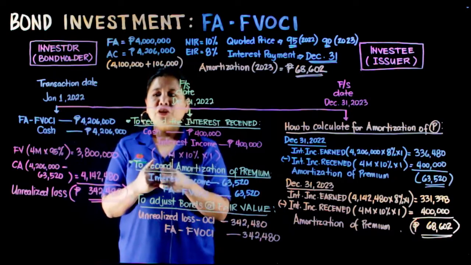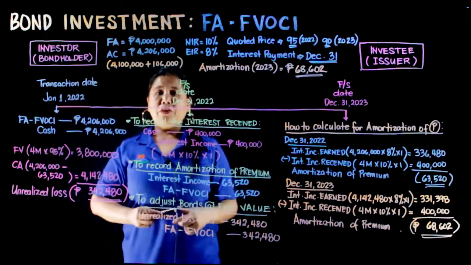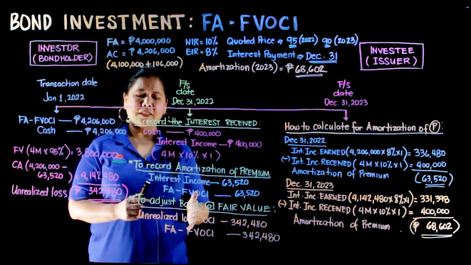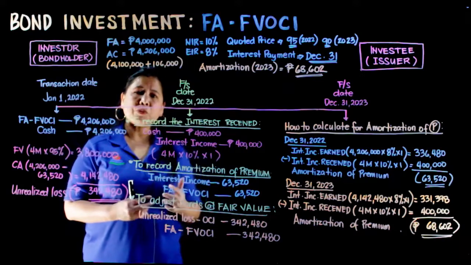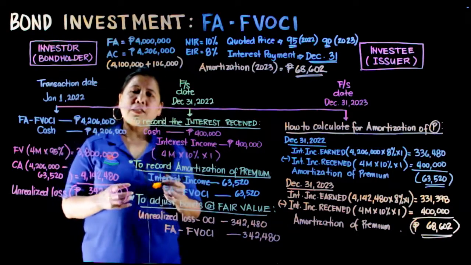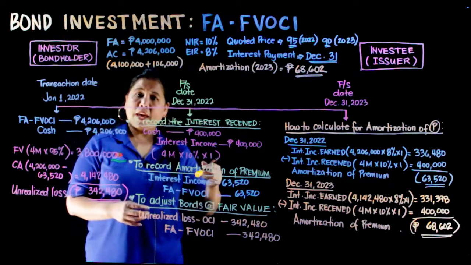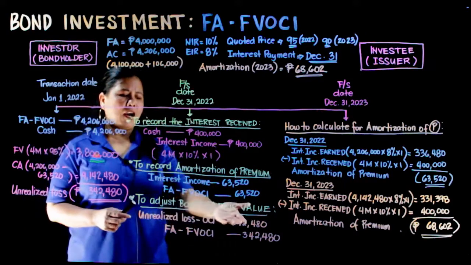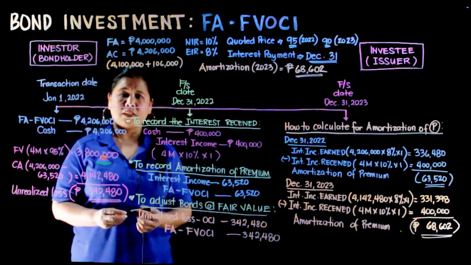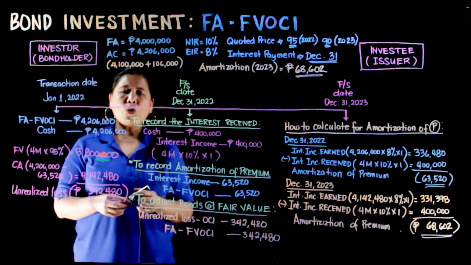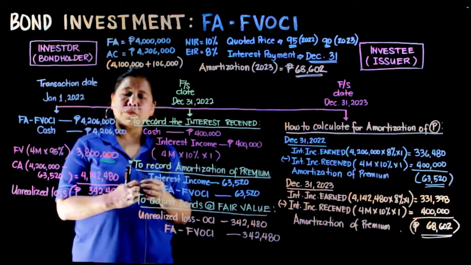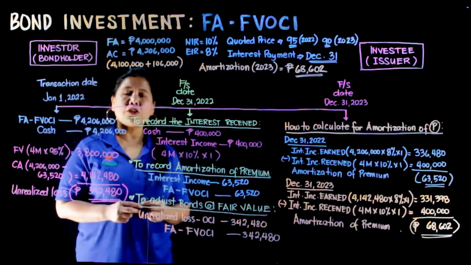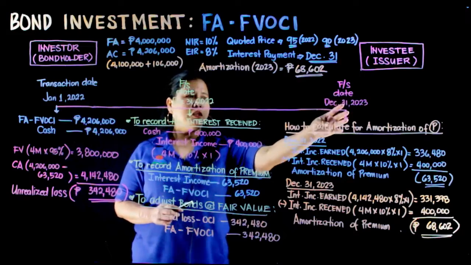Kaya nga, it's measured at fair value through other comprehensive income. Itong account na unrealized loss, OCI, is presented in our statement of other comprehensive income. So the unrealized loss of OCI of 342,480 is presented or reported in our statement of other comprehensive income. Let's do the adjustment on December 31st of 2023.